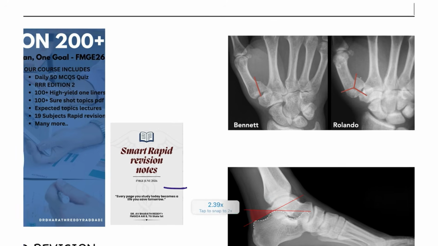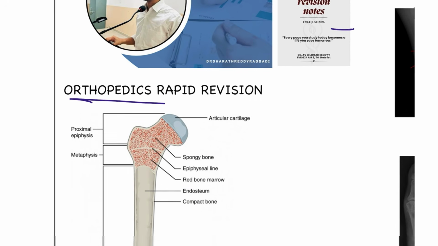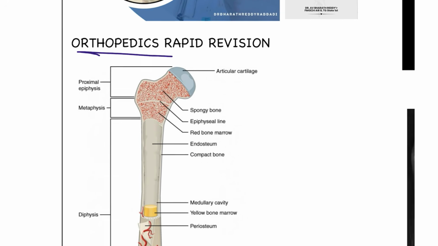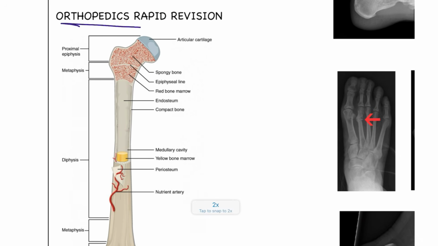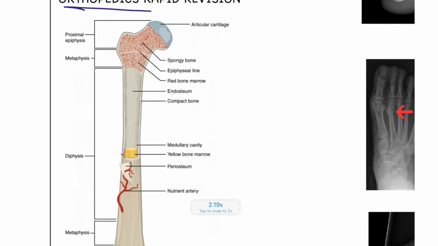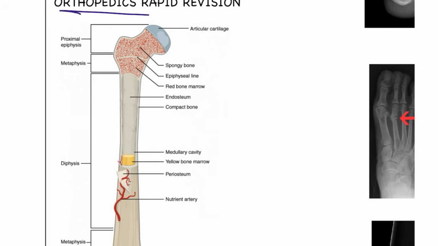Before we go into the fractures and important points, let us know the most important basics of orthopedics. From the structure, you have to know there are three important parts. Here you can see the epiphysis, the metaphysis, and the shaft of the bone, which consists of the diaphysis.